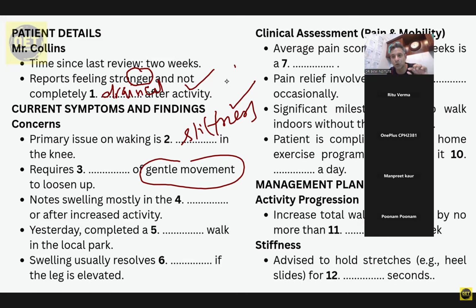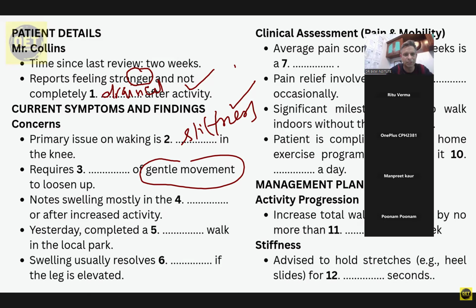Primary issue on walking is stiffness in the knee. You can't write stiff. When he said my knee is stiff, some people will write stiff. It is wrong because the sentence is like this: primary issue on walking is stiffness, requires 20 to 30 seconds of gentle movement or something like that he has spoken.